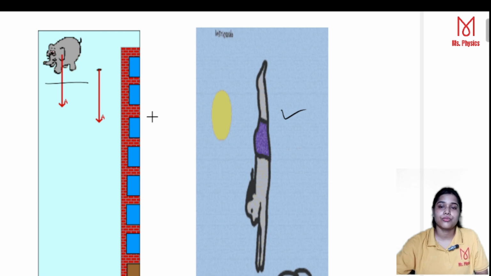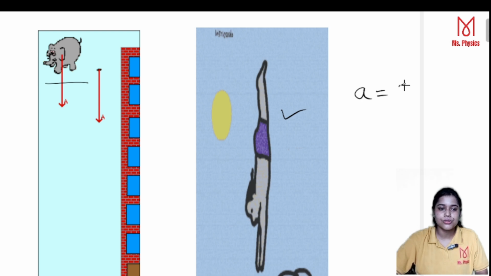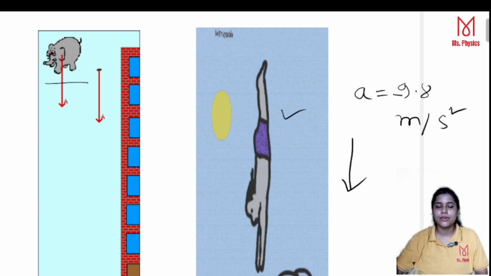Now the question was, what would be the sign of the gravitational acceleration? We know the value, a is equal to 9.8 meter per second square, and this is minus. Why minus? Because the gravitational acceleration always acts in the downward direction. So that's why here it would be a negative sign.